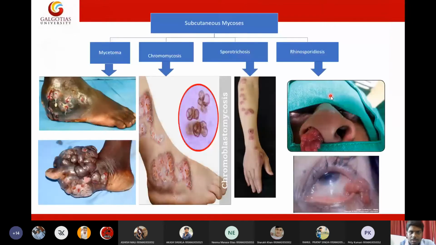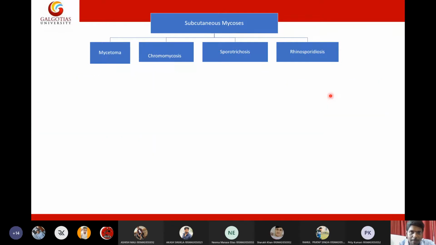Here, students, I would like to tell one thing. I have given you an assignment. In the assignment, I asked which fungus causes infection of the nose. Discuss in detail the fungal infection of the nose. Which fungus is that, students? Among these four, rhinosporidiosis. Very good. Rhinosporidiosis is a nose fungal infection.